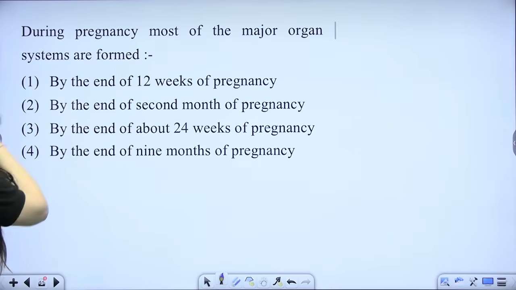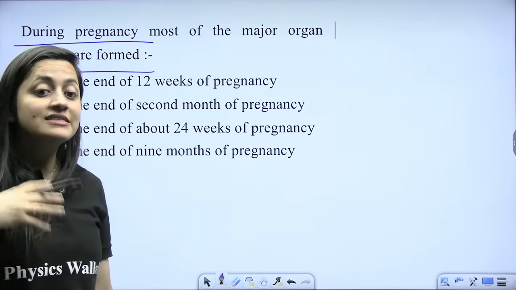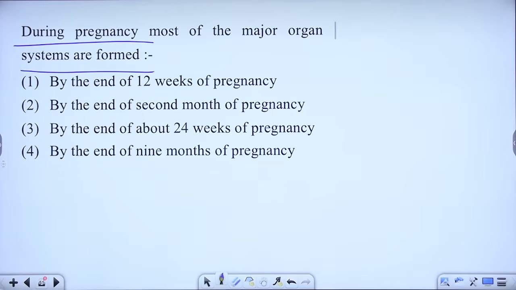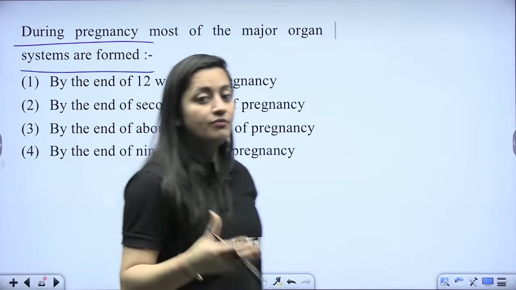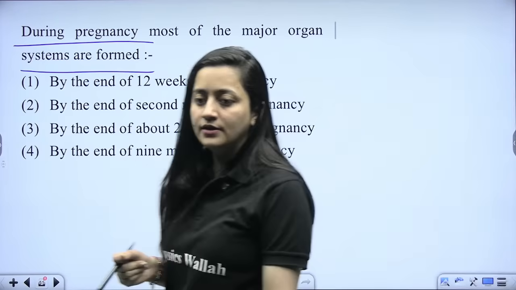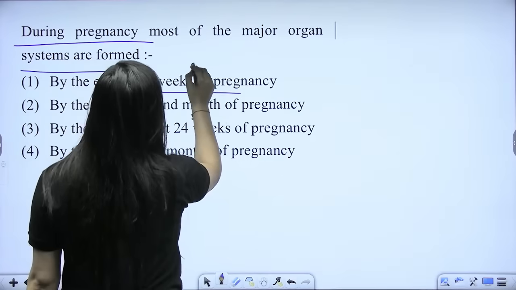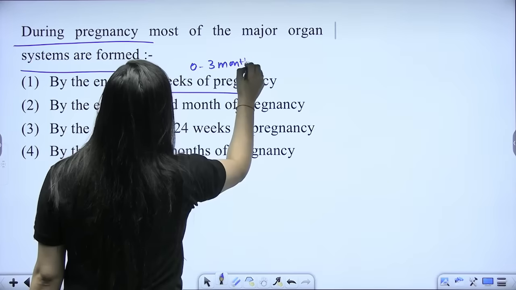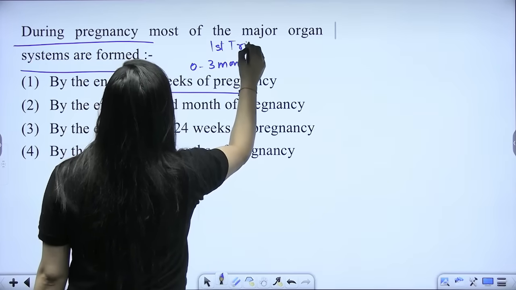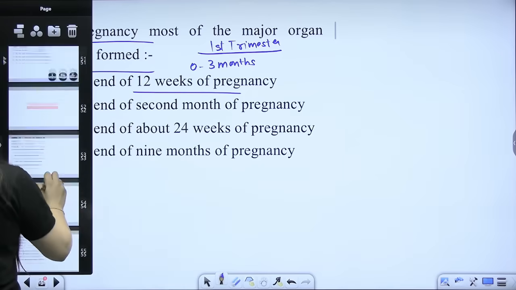During pregnancy, most of the major organ systems are formed. What should be the answer here? They are formed. When? Quick, everybody. When? By the end of 12 weeks of pregnancy, that is going to be your first 3 months. That is going to be actually the first trimester. Is that clear?